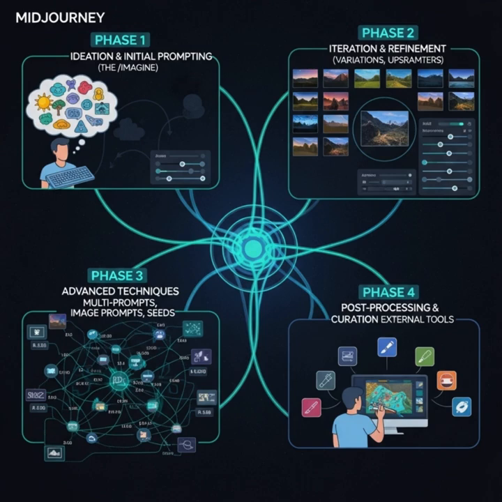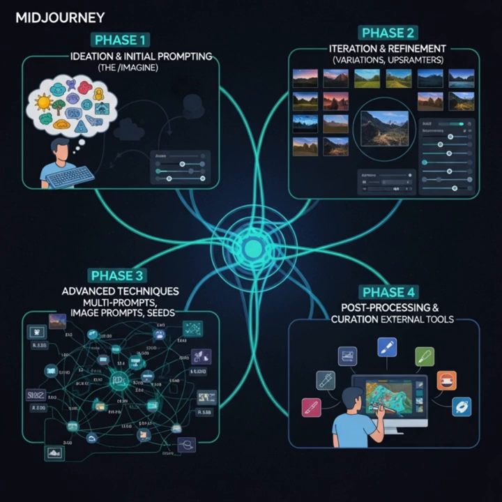Next is Phase 2, iteration and refinement. The first output is rarely the final one. You'll explore variations, upscale promising images, and experiment with various parameters like aspect ratios, stylization levels, and chaos to fine-tune the aesthetic. It's an iterative dance of subtle adjustments.